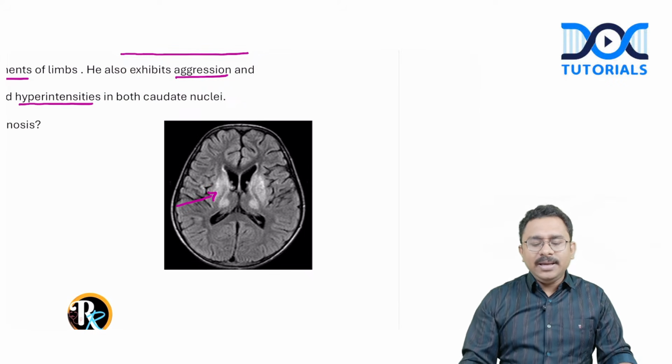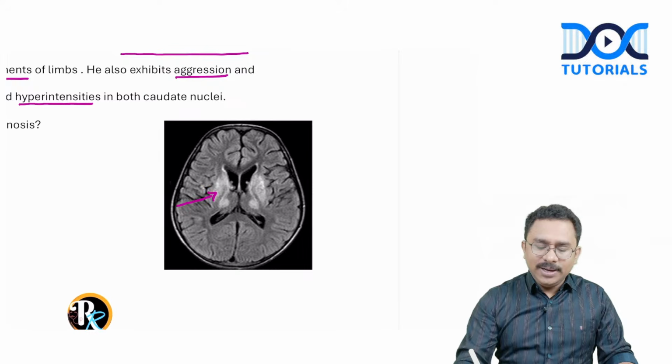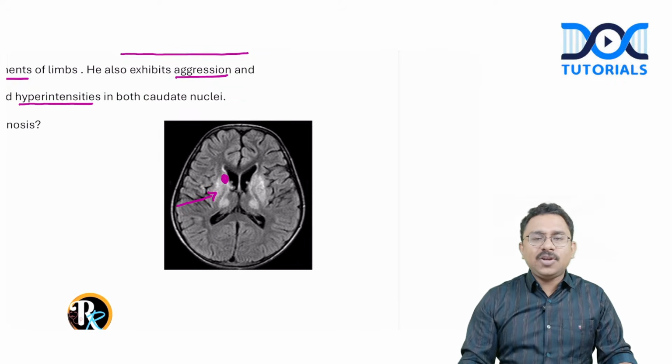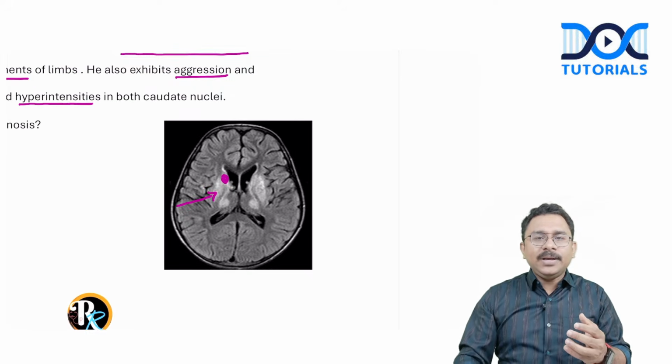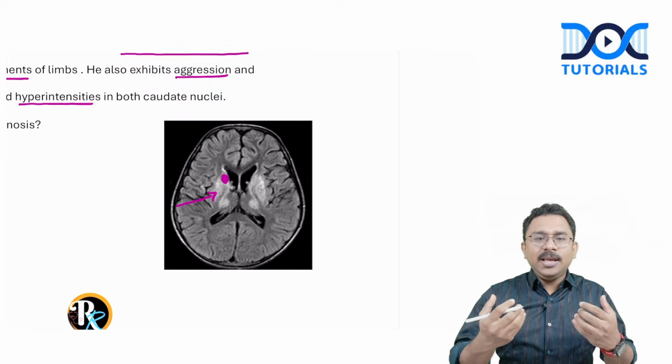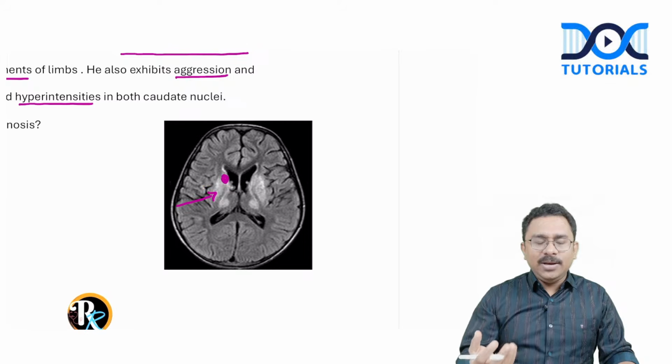Normally the caudate nucleus, which is situated somewhere here, will have a pushing effect on the lateral ventricle. But in Huntington disease, there is significant atrophy of the caudate and putamen, because of which the ventricles slightly open up. So that also can be noticed.